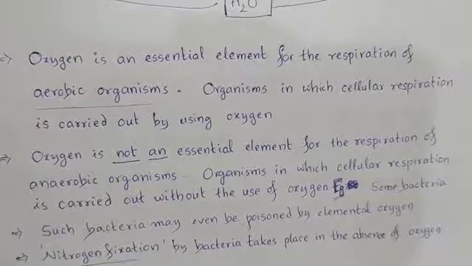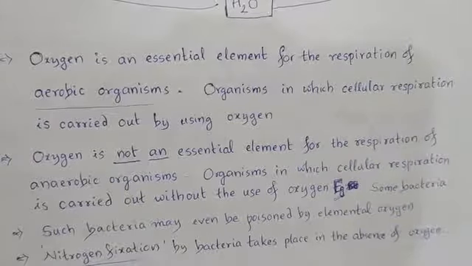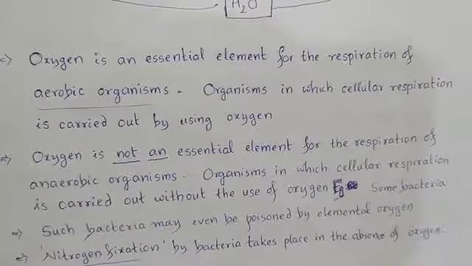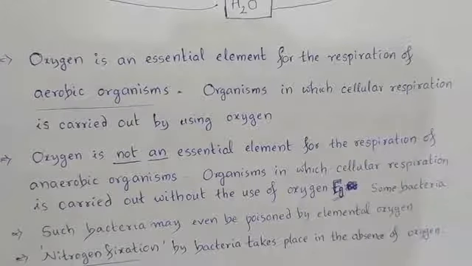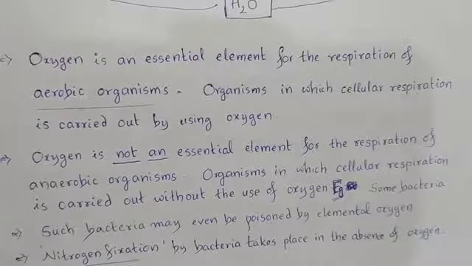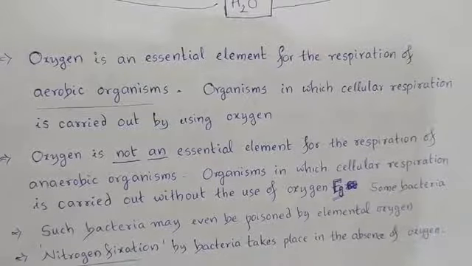And we have learnt about biological nitrogen fixation while explaining the nitrogen cycle. Nitrogen is made available in its usable form to all living organisms, especially to the plants, in the form of nitrates and nitrites, and this process is known as nitrogen fixation.